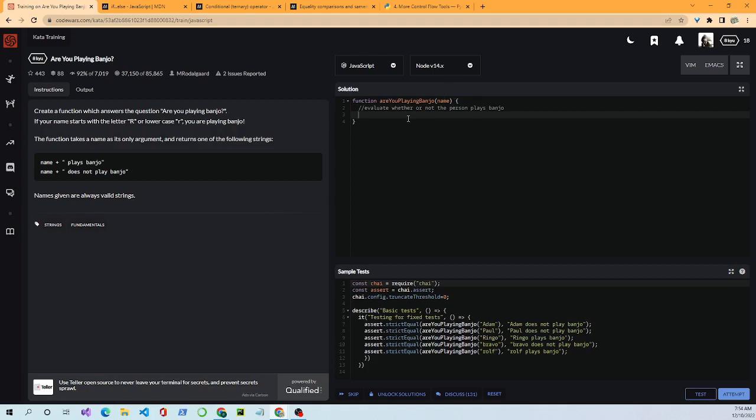So this is an if-else statement. What we're going to do is come into the testing suite and put an if, parentheses, then name[0] equals big R, or name[0] equals little r.